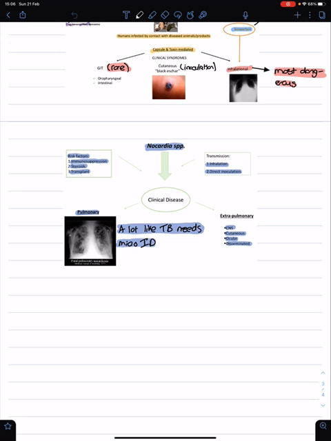And the risk factors, once again, the same as with your Listeria, is immunocompromise is a big risk factor, but also the use of corticosteroids and transplants can make this disease a lot more common. And transmission is through inhalation or direct contact.